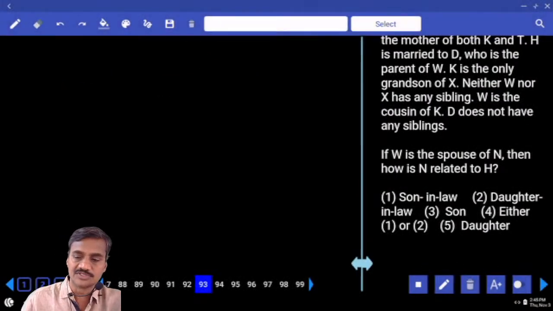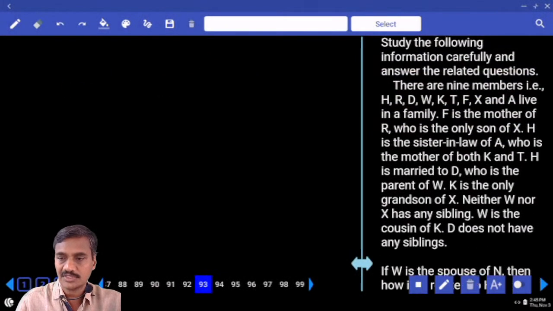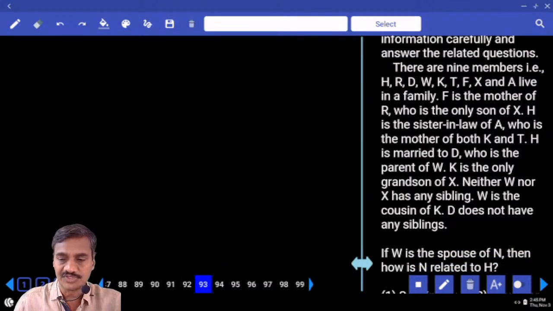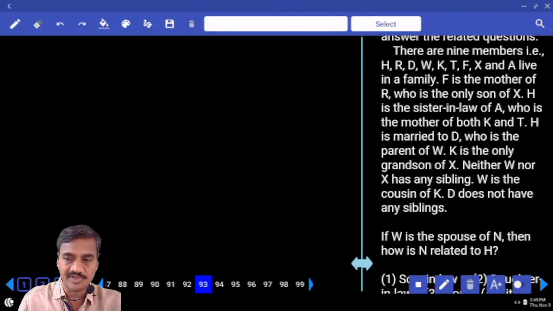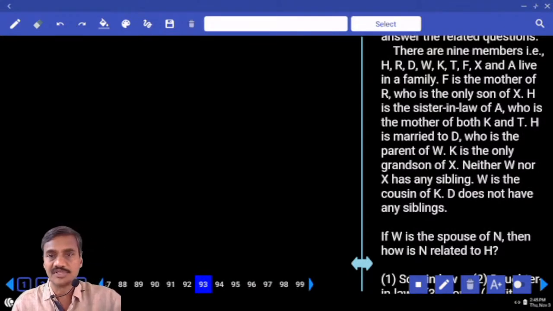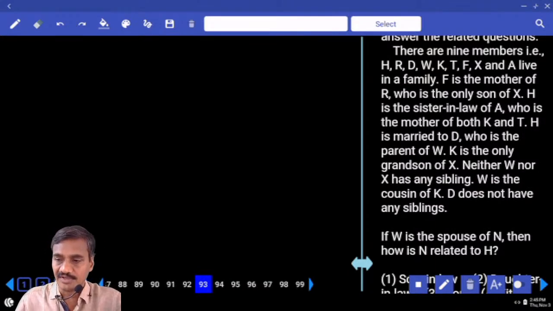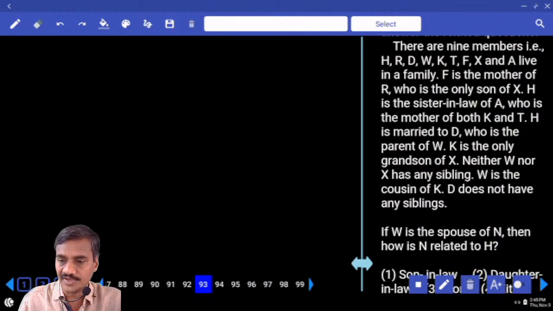Now this is based on blood relations. There are 9 members. H, R, D, W, K, T, F, X, A live in a family. How many persons are there? There are some 9 persons. Then F is the mother of R, who is the only son of X.